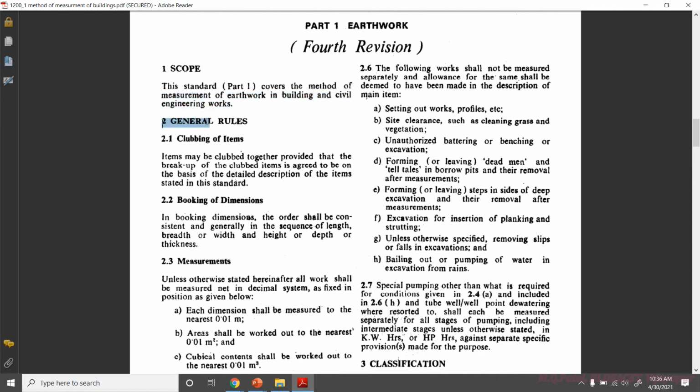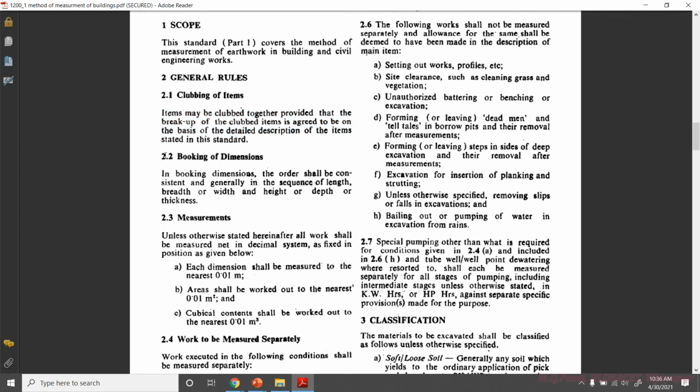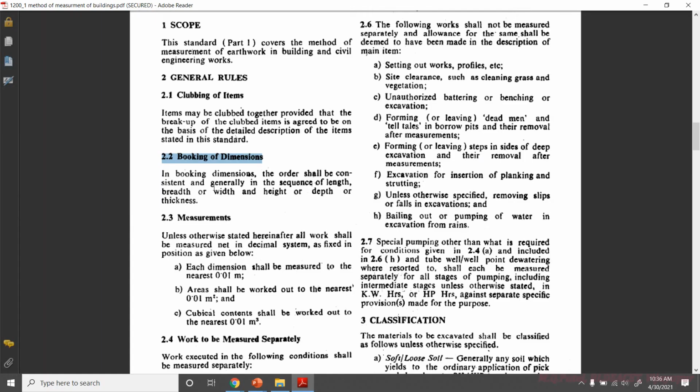Next they have given certain general rules. First is clubbing of items, meaning what items we can club. Items may be clubbed together provided the breakup of the clubbed item is agreed on the basis of a detailed description of items. Then next is booking of dimensions, that is, how the dimensions have to be booked.